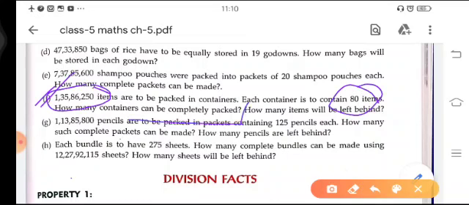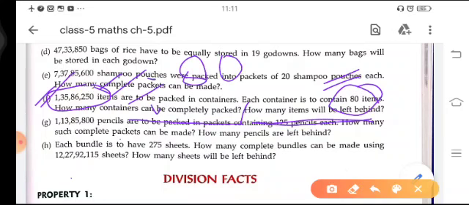So till this line, it is very clear that we have to divide the number of items by the items in each container. It means that we have to divide 1,35,86,250 by 80. But there is a last line that asks how many items will be left behind.